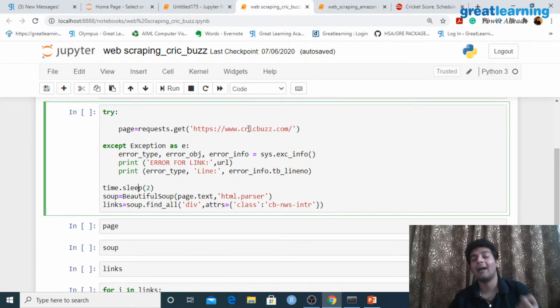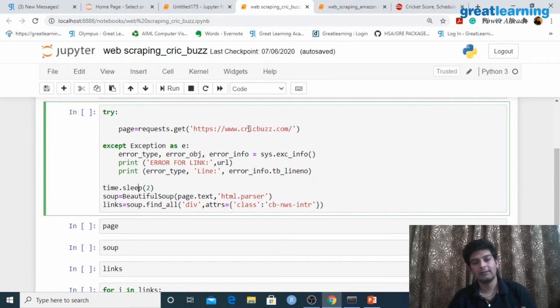We are not really trying to hack the website, we are only sending a request, but this request is sent a lot of times. Since this request is sent a lot of times, there is a possibility that the website or the server might block us. So what we are doing over here is putting a gap between our request, and that gap is of 2 milliseconds, which is decent enough, right? So time.sleep, and we have given a timer of 2 milliseconds over here, which is basically decent enough for us to send our request to this particular website.